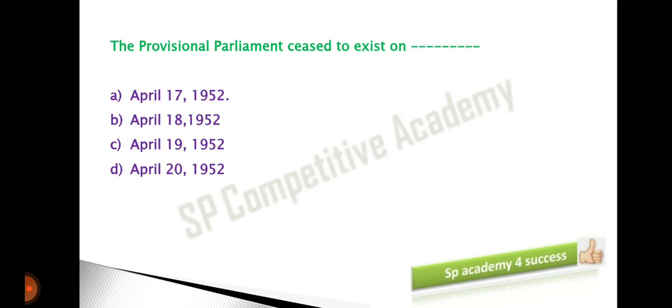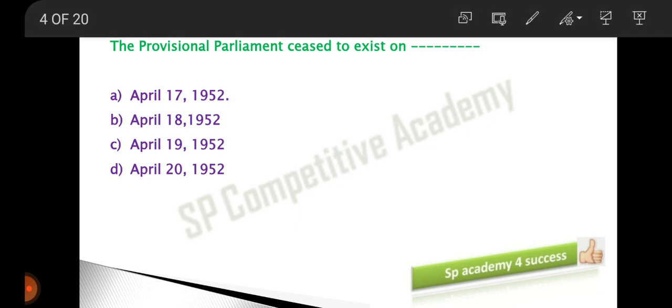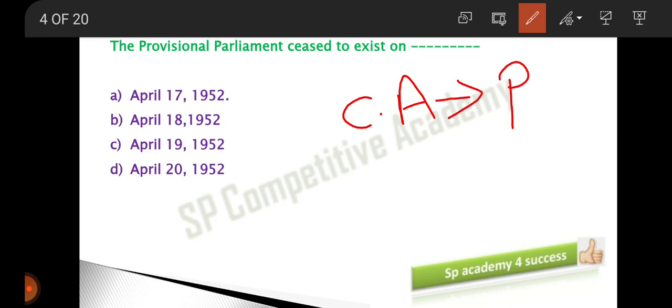Now moving on to the next question: the provisional parliament ceased to exist on which date? First of all, you are supposed to know what this provisional parliament is. After we got independence, the Constituent Assembly was dissolved, and it was converted into the Provisional Parliament.